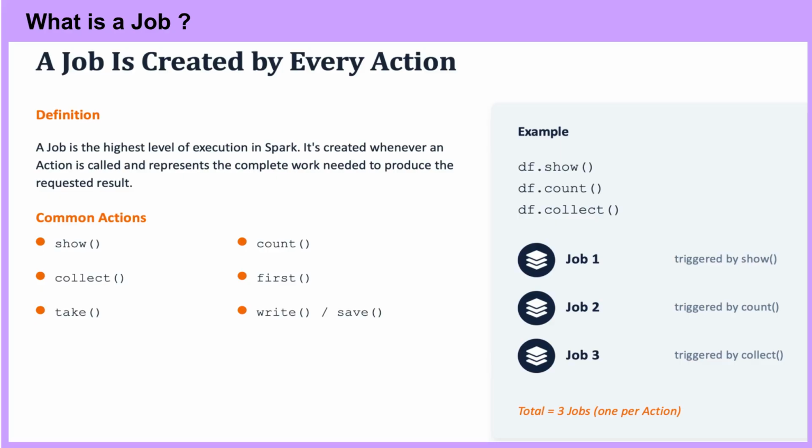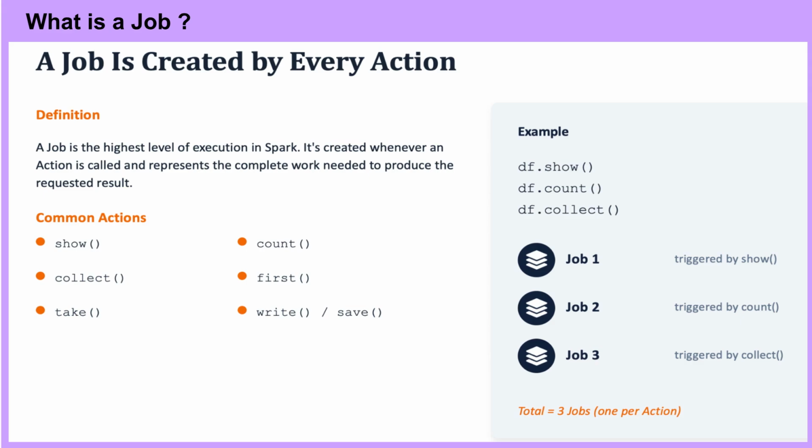Right side, example. Three actions are called in sequence: df.show, df.count, df.collect. Since each is an action, each one independently triggers its own job. Job 1, show. Job 2, count. Job 3, collect. Total 3 jobs, because there were 3 actions, reinforcing the one job per action rule.